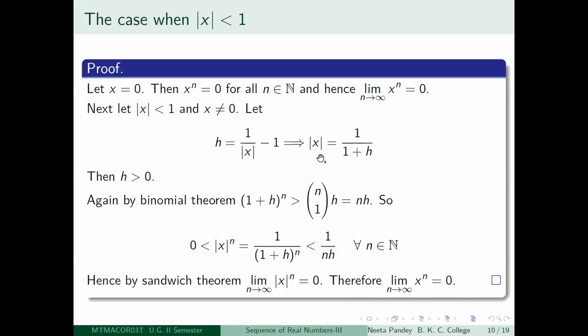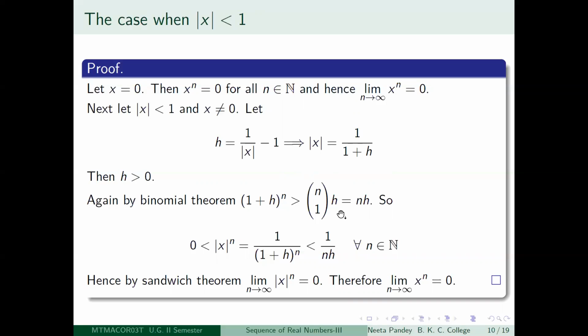And what does this mean? This means that, just look at it carefully, you get 1 by mod x is equal to 1 plus h. Take the reciprocal, so you get mod x is equal to 1 divided by 1 plus h. Okay, so now what we are going to do is we look at 1 plus h to the power n, because we have to talk about mod x to the power n and make an estimate of that. So we look at 1 plus h to the power n.